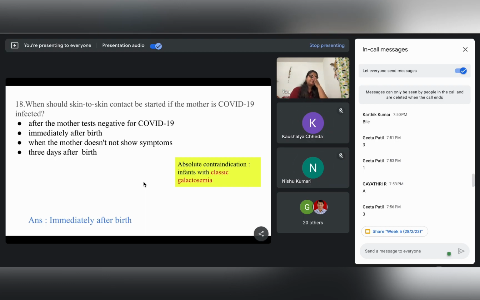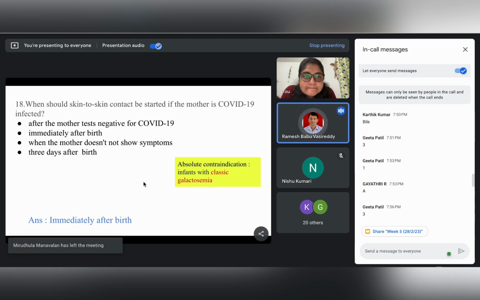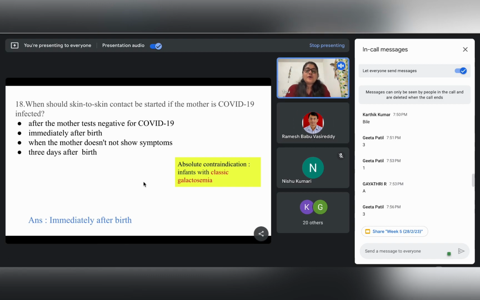Even in the last week, I think there was a change by the U.S. government with regard to HIV positive women breastfeeding the babies. They have changed the norms. Okay. As far as I know, the Ministry of Health and Family Welfare doesn't have any contraindication regarding HIV positive mothers, but for the US government I need to check. Yes, last week I read it in the newspapers. Okay, so if you have come across it, then definitely from the US government also it is not a contraindication for HIV mothers.